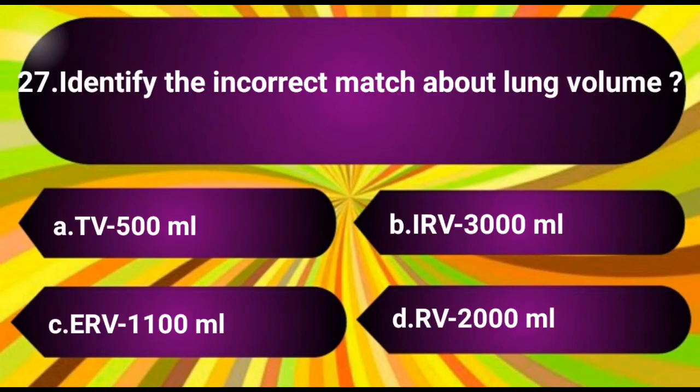Question number 27. Identify the incorrect match about lung volume. The options are A. TV 500 ml, B. IRV 3000 ml, C. ERV 1100 ml, D. RV 2000 ml. The answer is D. RV 2000 ml.